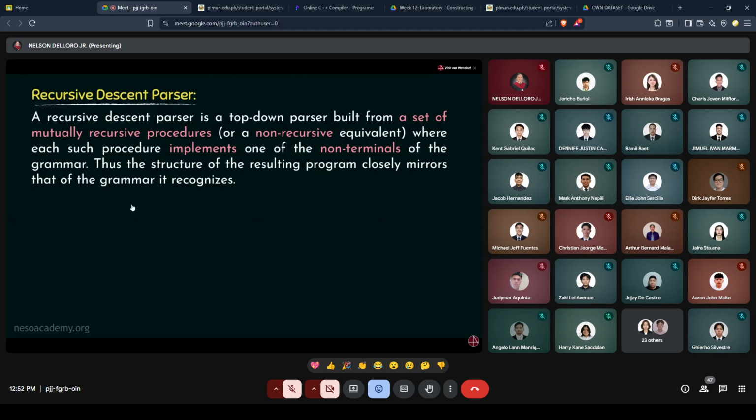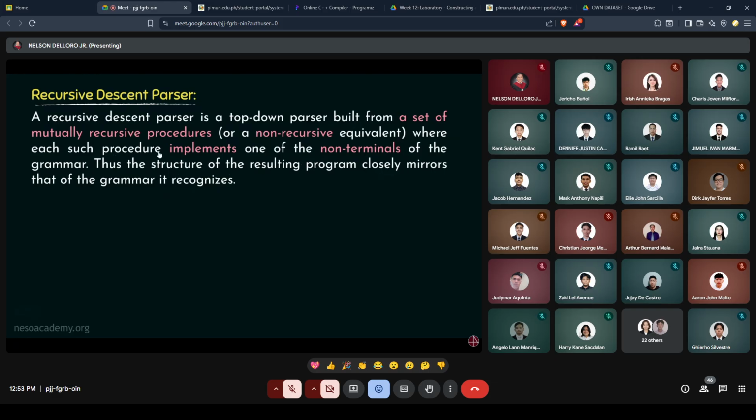So basically what we are trying to say here is that a recursive descent parser is actually built from a set of mutually recursive procedures or a non-recursive equivalent. Now, what is a recursive procedure? These are actually the functions that we will be creating, which can be recursive, or a non-recursive equivalent can also be there. Recursive procedures are functions which can call themselves. Having mutually recursive procedures is not mandatory. We can also have non-recursive equivalent procedures.